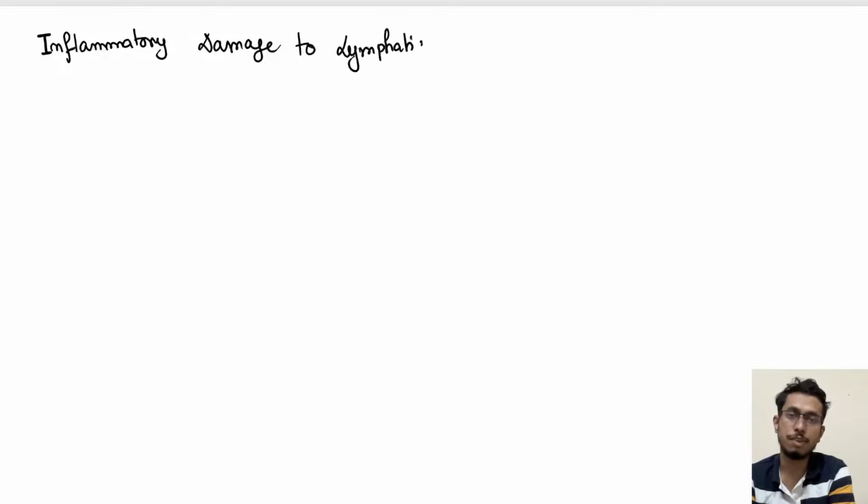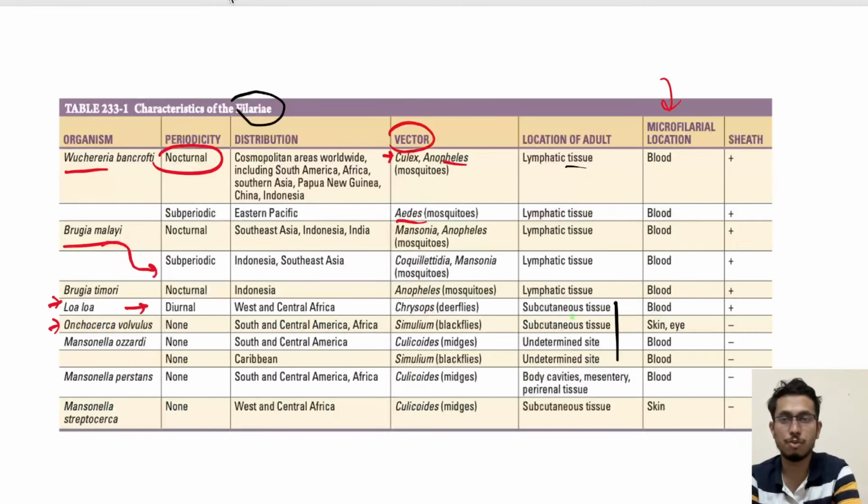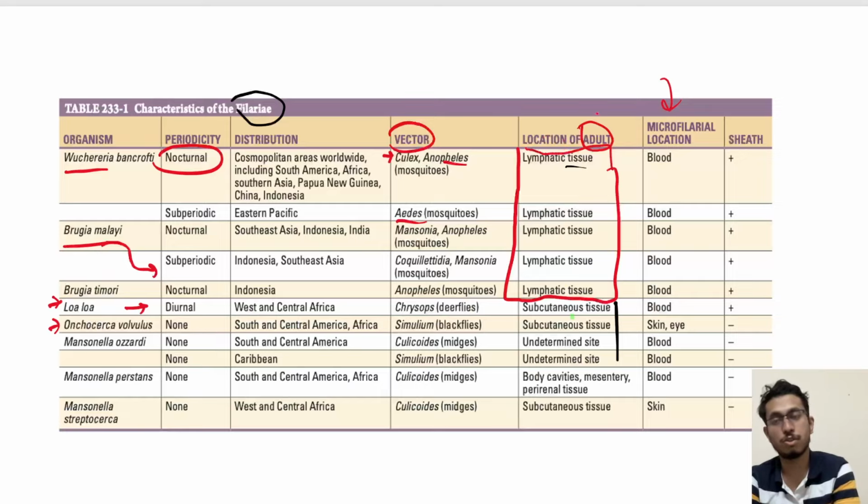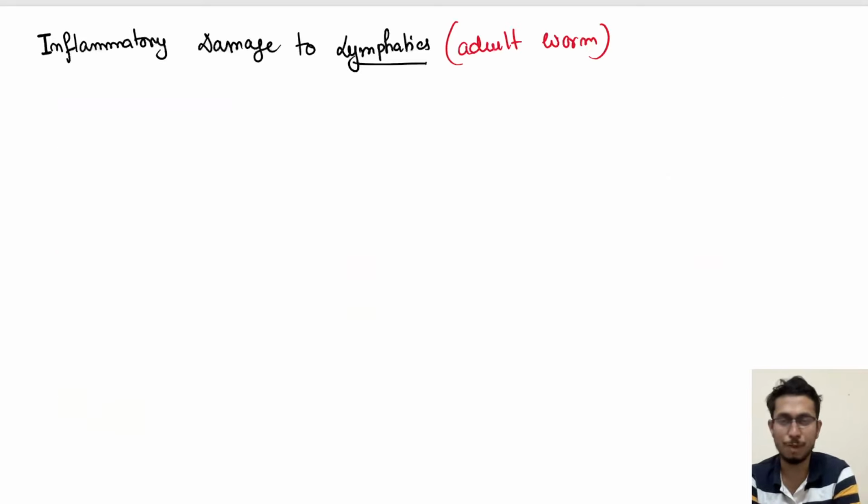Notably, inflammatory damage to lymphatics is caused only by the adult worm. Why the adult worm? Because the adult worm is the one which resides in the lymph nodes or the lymphatic system. You can see in the chart that the location of the adult is in the lymphatics in most of the cases, except for Loa loa and Onchocerca. So lymphatics, and these are the ones responsible for pathogenesis.